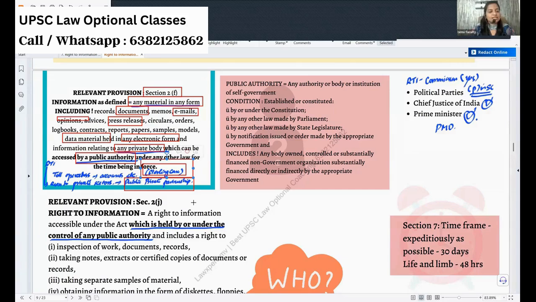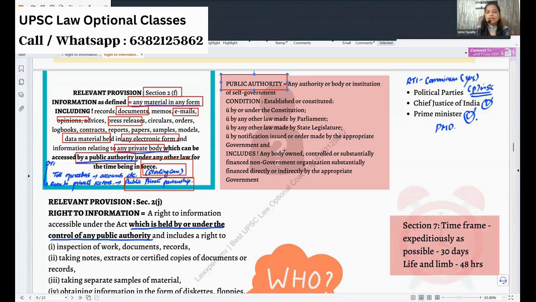Now, sir, there is a lot of information, I know. From where can I get the information? You can get the information only from a public authority. Can you put an RTI to me and get information? No. But once you clear, I can put an RTI and get information from you. So only public authorities come under the purview of the RTI. So who is the public authority? That is the next question.